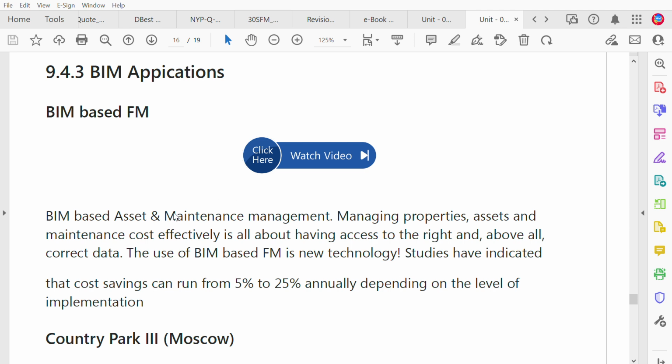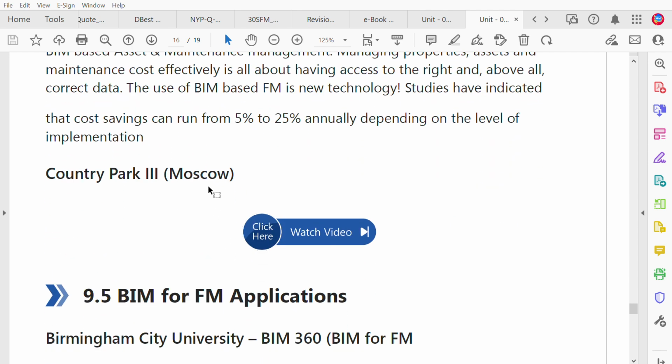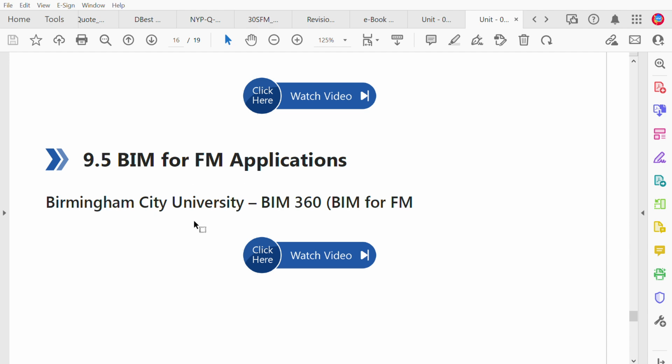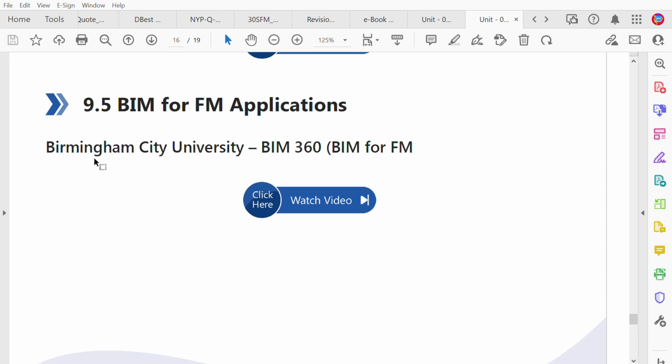Okay. Overall, it shares a little bit about how facility management and intelligent solutions can be done. I'll pause here for a while. You watch this. Let me go back to the lecture. These are some of the FM solution counterparts in Moscow. You can also take a look at that. BIM for FM application, some from Birmingham City University.